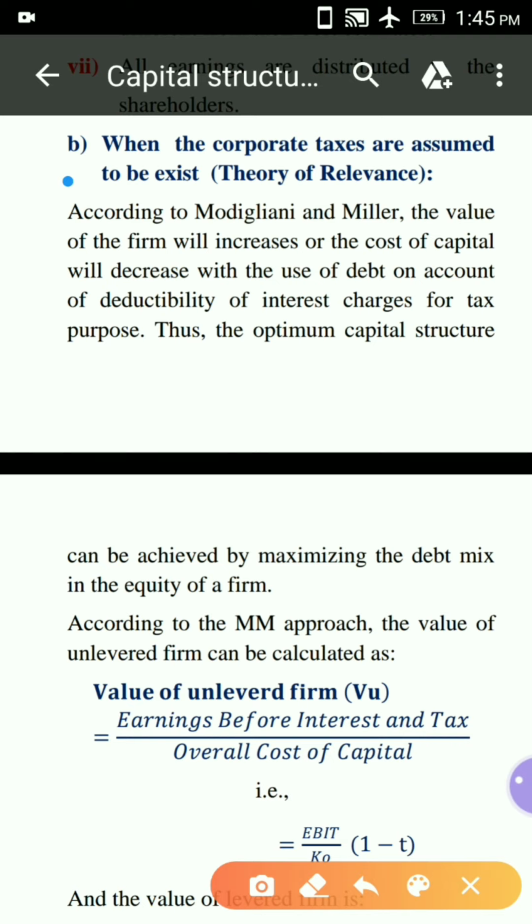So according to the theory of relevance, when taxes exist, the capital structure will affect the value of the firm and the overall cost of capital.